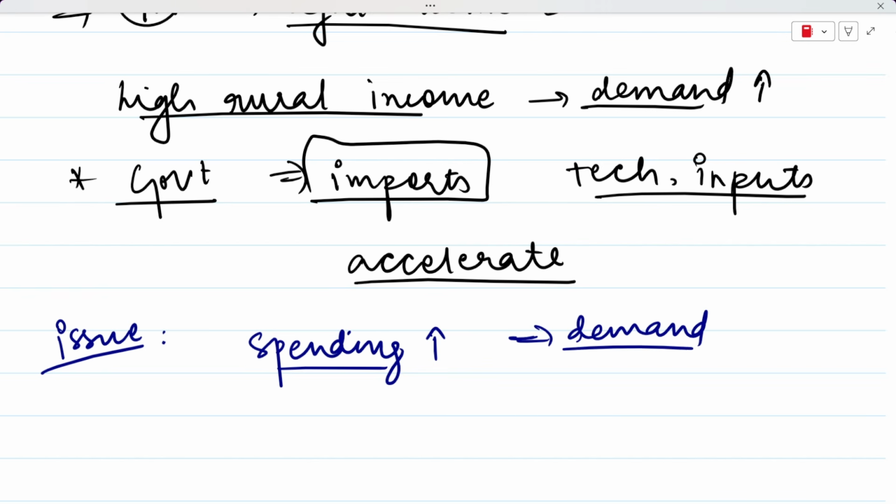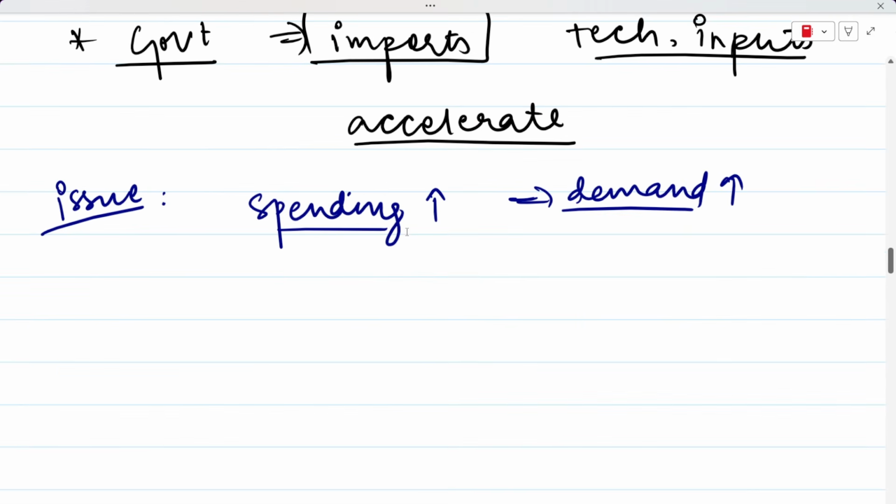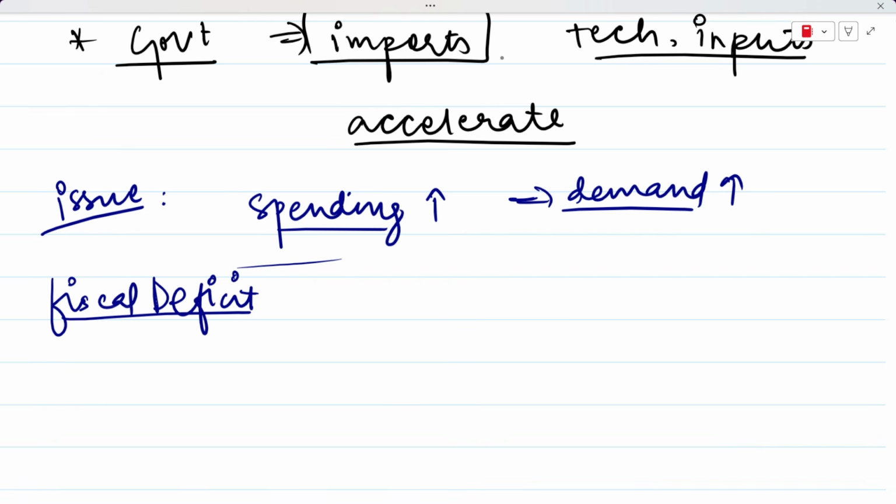But what happens when you spend a lot of money but you don't collect a lot of money from the public? You of course suffer from something called a deficit, right? And this is called your fiscal deficit. So you suffer from fiscal deficit because you're spending so much and not collecting a lot of money in return from the public, right? So the government saw large fiscal deficit during this particular period.